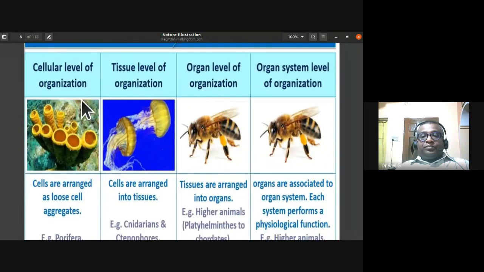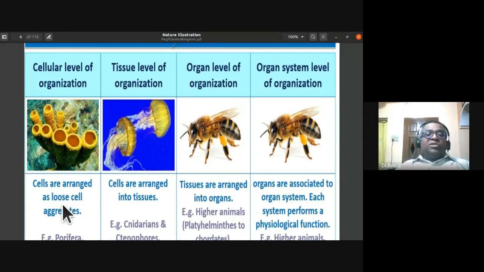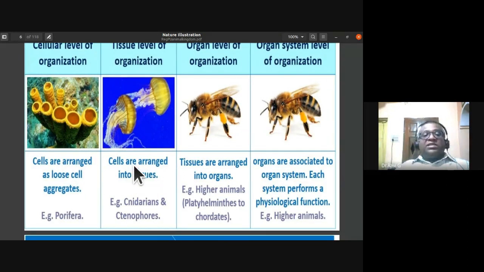In the cellular level of organization, the cells are arranged as loose cells or aggregates. You can notice this in Porifera, sponges. In the tissue level of organization, the cells are arranged into tissues, but there are no organs and organ systems. Examples are cnidarians, also called coelenterates, and ctenophores, the comb jellies, which have comb plates.